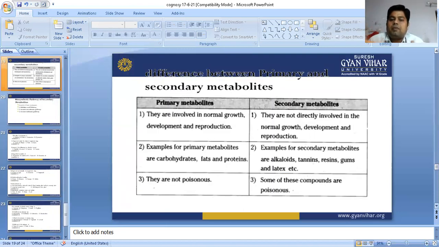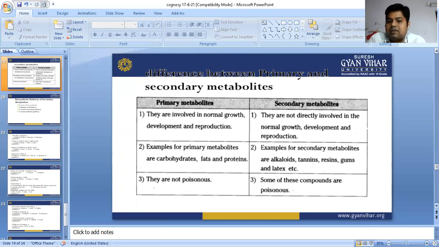What is the difference between primary and secondary metabolite? We need to understand this point because multiple choice questions have been formed on it in competitions. So what is primary metabolite and what is secondary metabolite? Primary metabolites are involved in normal growth, development and reproduction of the plant or animal. Secondary metabolites are not directly involved in the normal growth, development and reproduction of the plant.